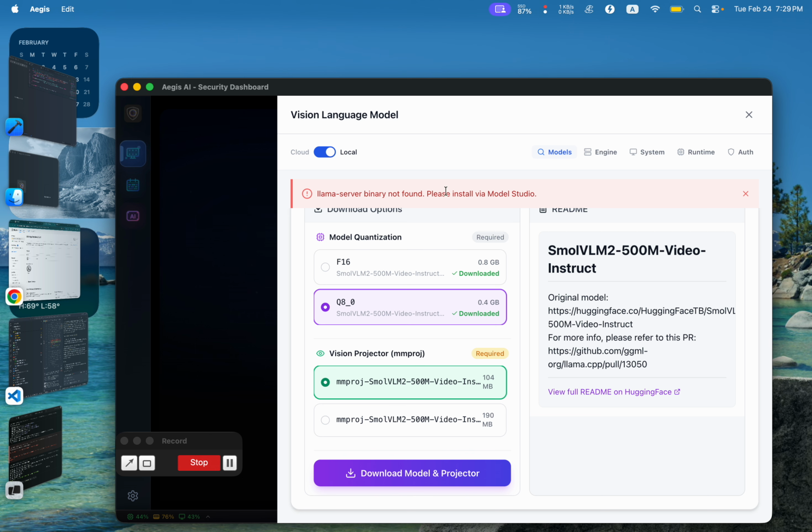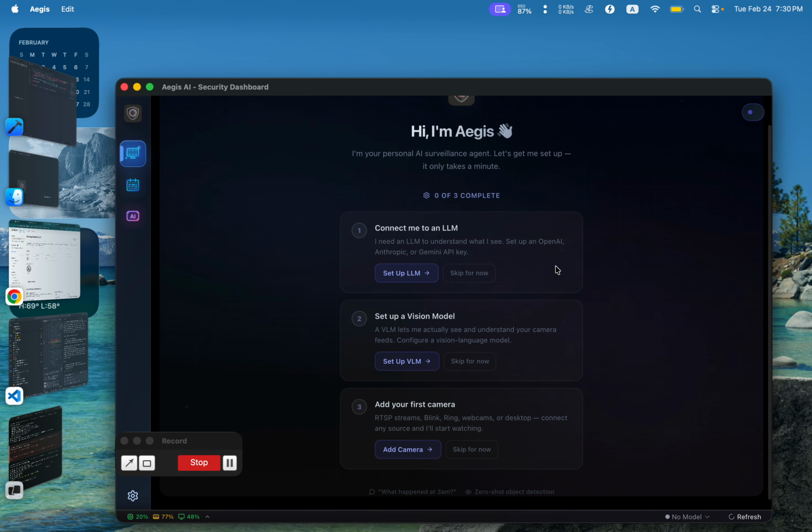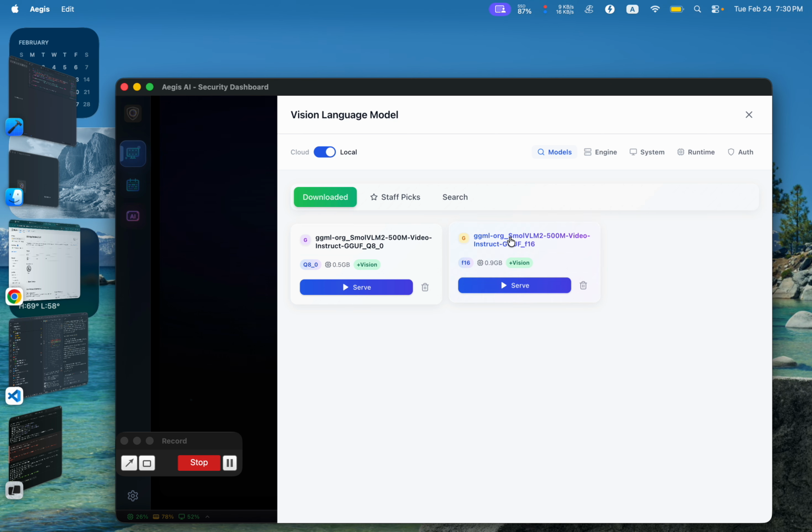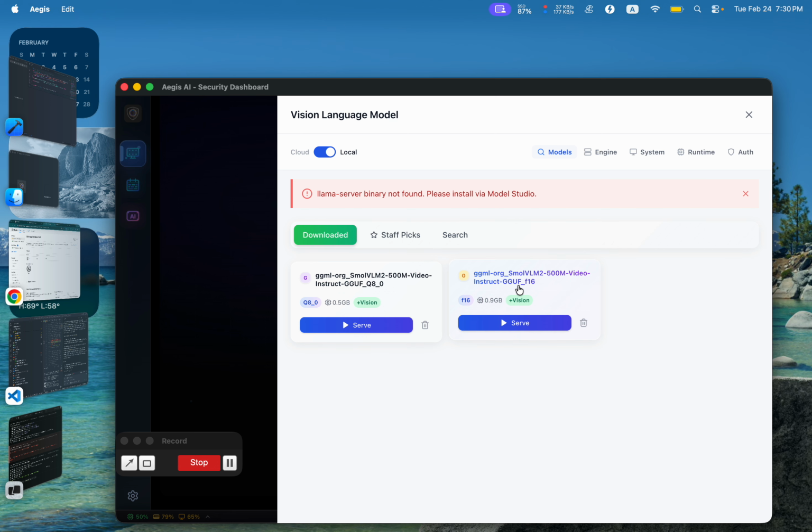Now this is really needed to, so set up a VM. So this one already has it. Try it still. Server not found.